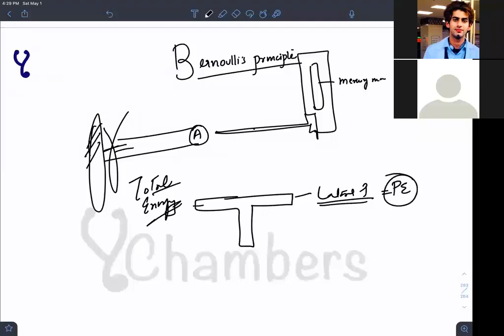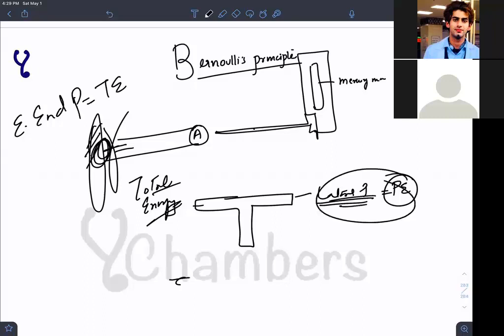Yes, it's potential energy. I hope you remember your physics: end pressure is measuring the total energy, lateral pressure is measuring the potential energy.